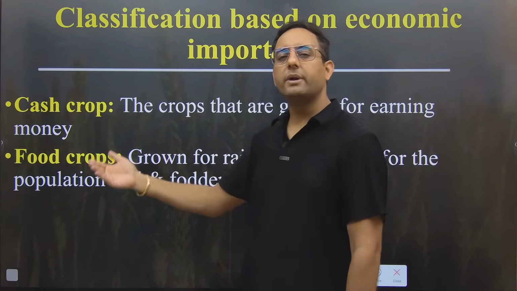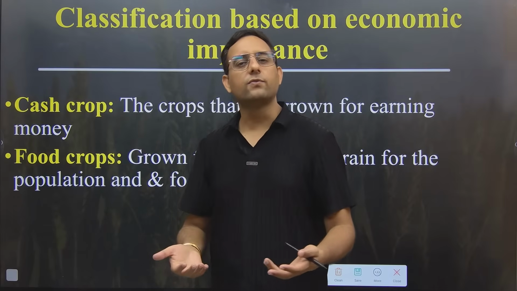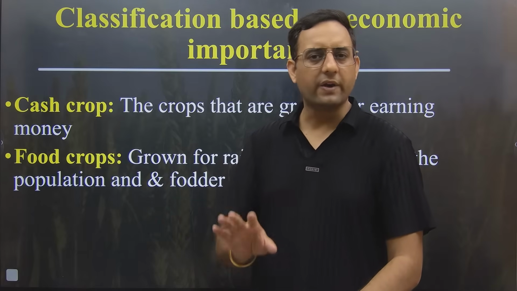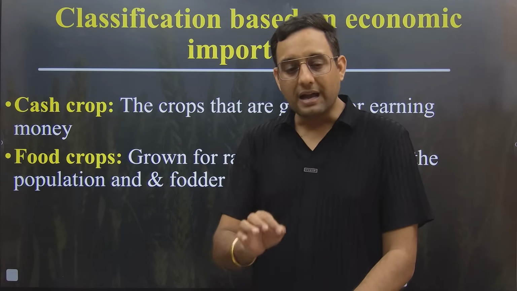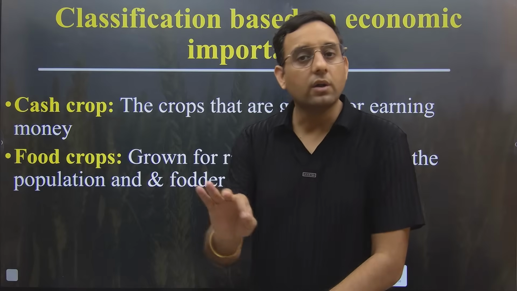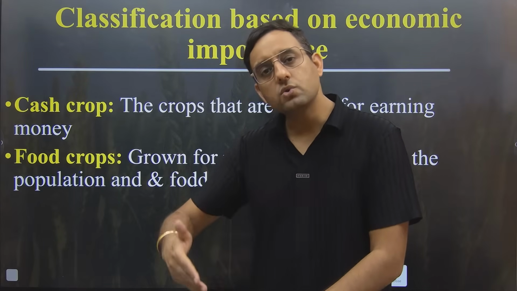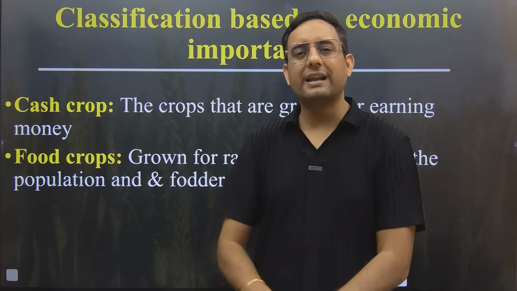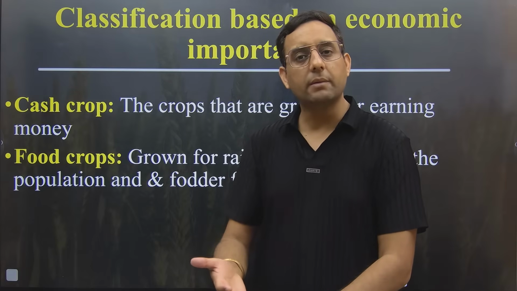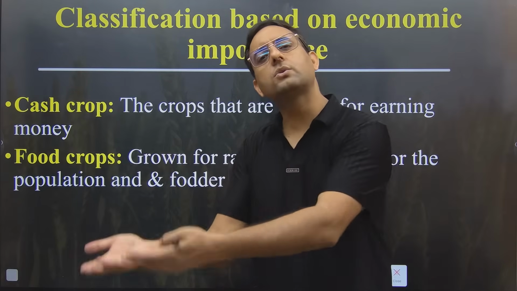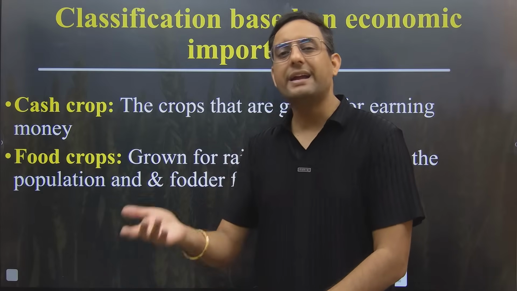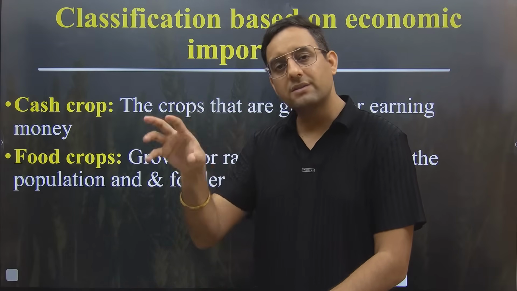Food crop, everybody knows, if we are eating something that is food crop, so we used to eat rice, pulses, oil seed, these can be classified as the part of food crop. But there are few crops which we do not consume, we used to sell in the market only. We will harvest those crops and we will sell directly into the market. Why we are selling in the market? Because we don't need those crops at the home, or we cannot consume those crops directly at the home. We need the processed version of those crops.